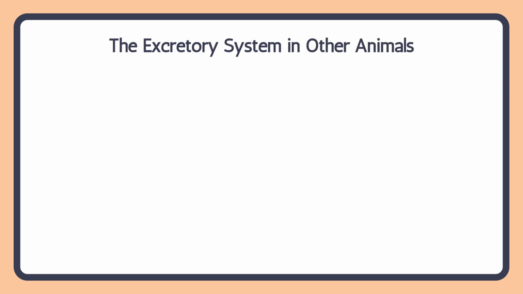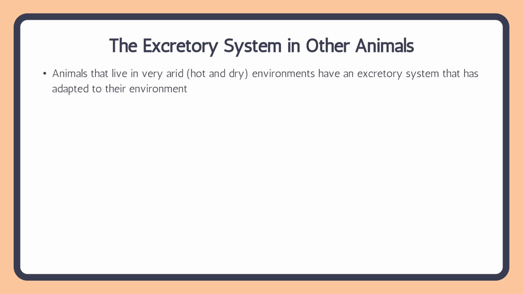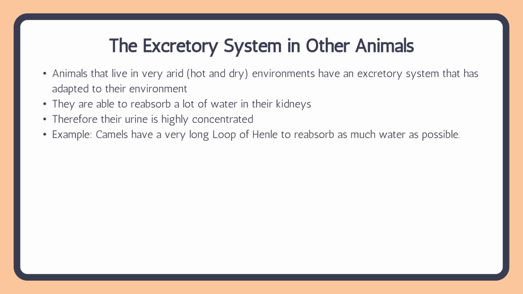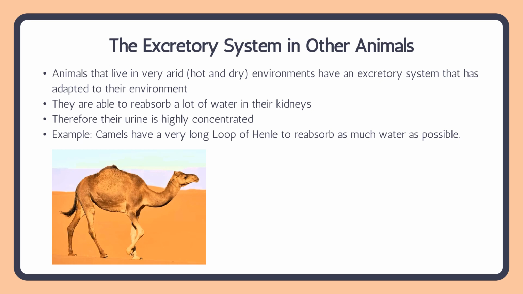All right, so we've looked at the excretory system in humans, and it's very similar in other animals, but we're going to look at a few differences. So for example, animals that live in very arid, so hot and dry environments have an excretory system that is adapted to their environment. Right, so they are able to reabsorb a lot of water in their kidneys. Because they don't have a lot of water in their environment, they don't want to be losing water via urine. Therefore, their urine is very highly concentrated.